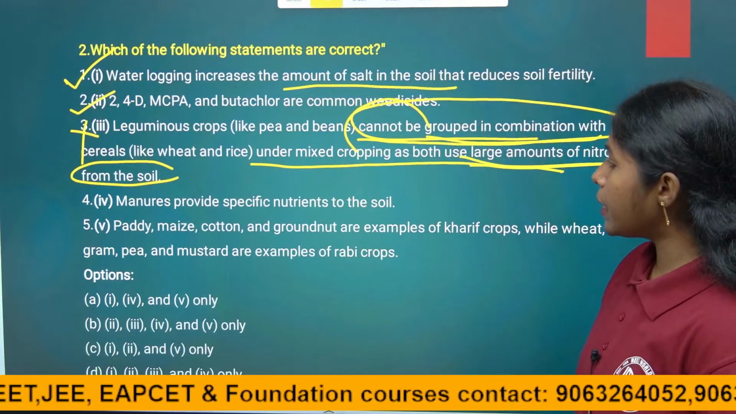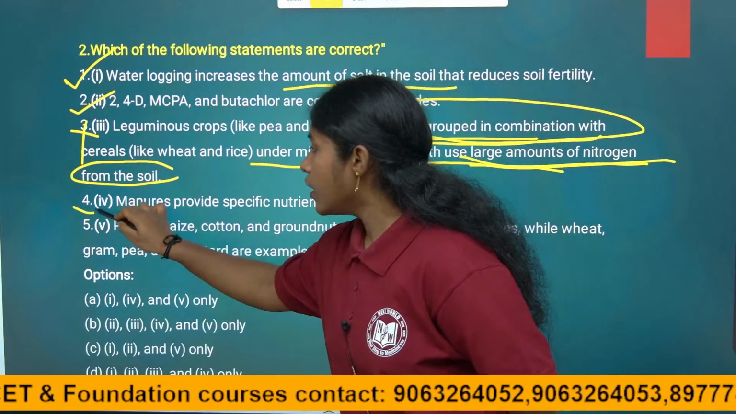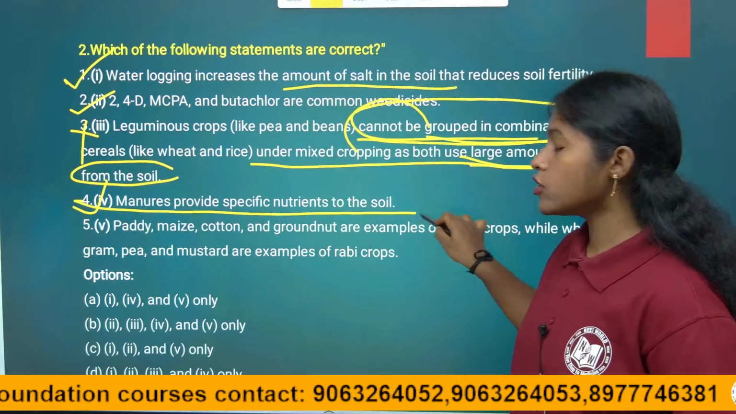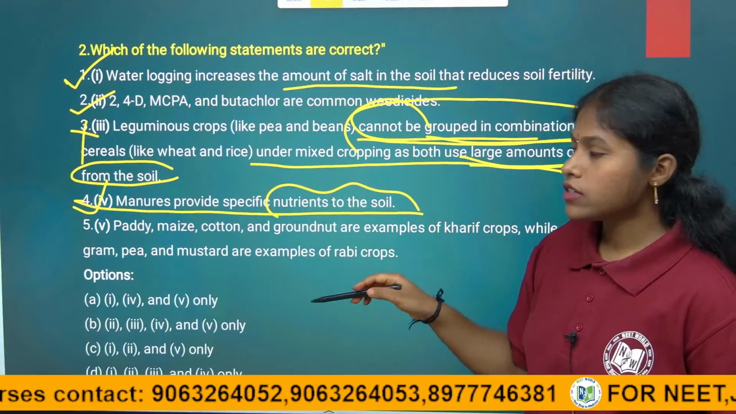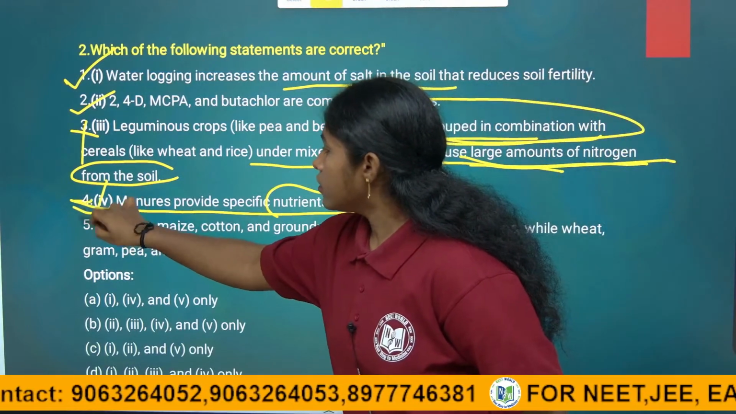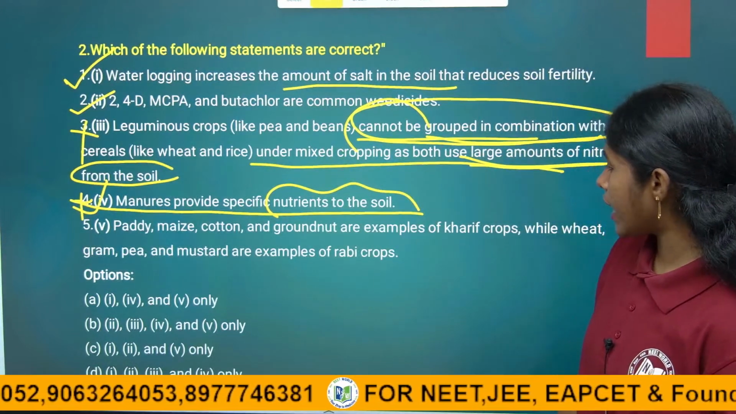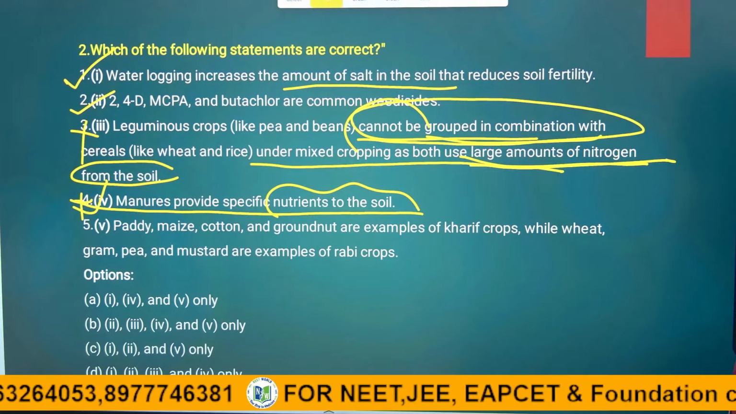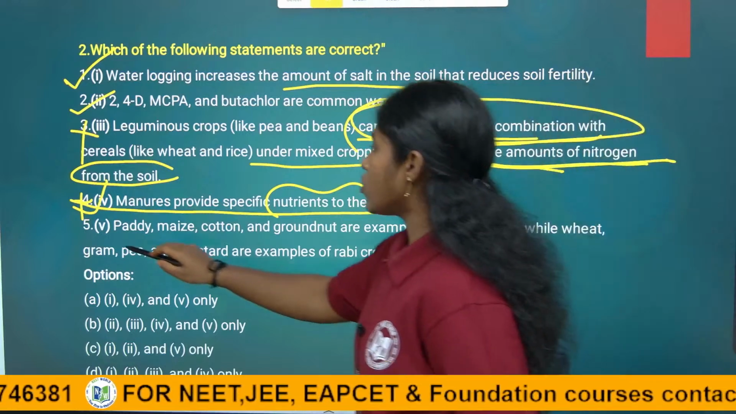Next, the fourth statement, manures provide specific nutrients to the soil. No, it is also a wrong answer, because manure is not specific for nutrients to the soil, right. So option 4 is also a wrong answer. Paddy, maize, cotton, groundnut are examples of kharif crops, while wheat, gram, pea, mustard are examples of rabi crops. This is also a right answer.